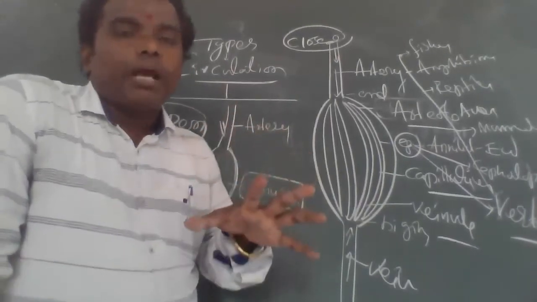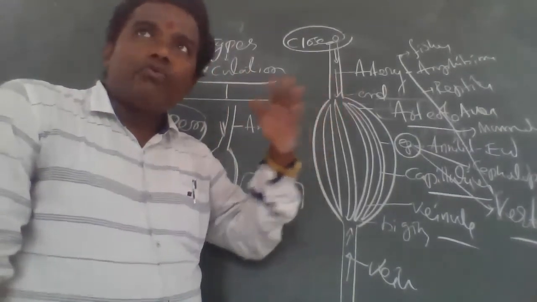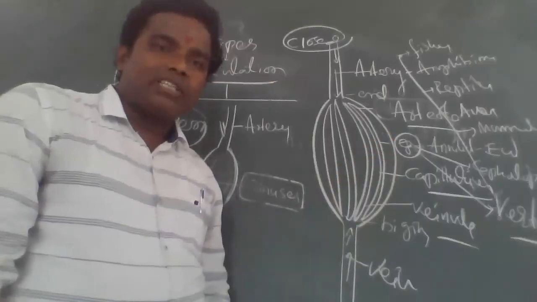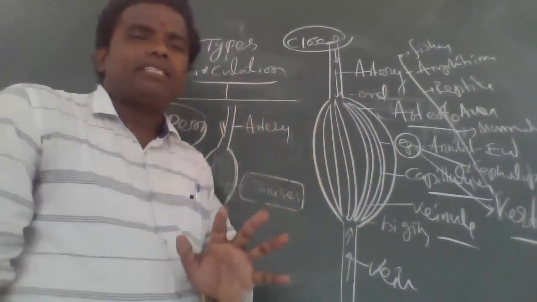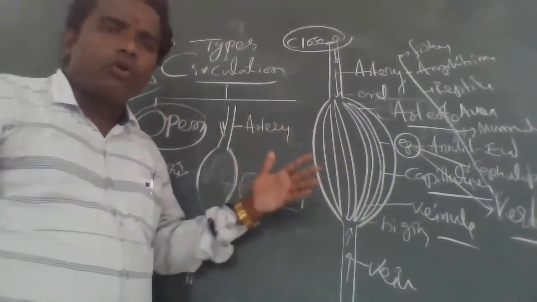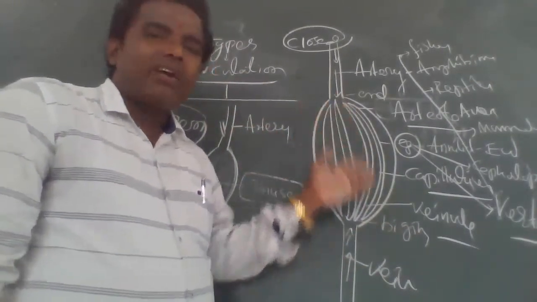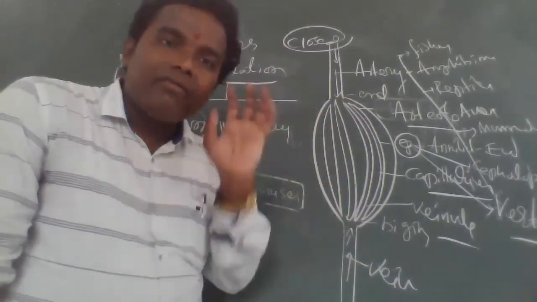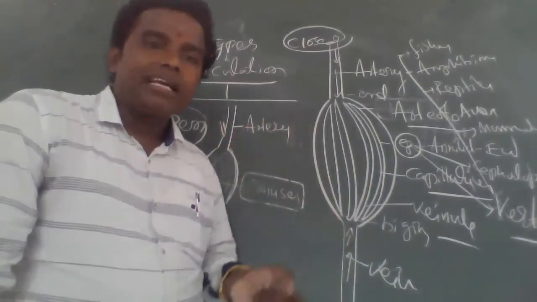In open type of circulation, the blood flows from artery to vein through spaces called sinuses. Whereas in closed type of circulation, the blood flows from artery to vein through small blood vessels and capillaries. In open type of circulation, the blood flows without blood vessels. Here in closed type of circulation, the blood flows within blood vessels, that is, capillaries.